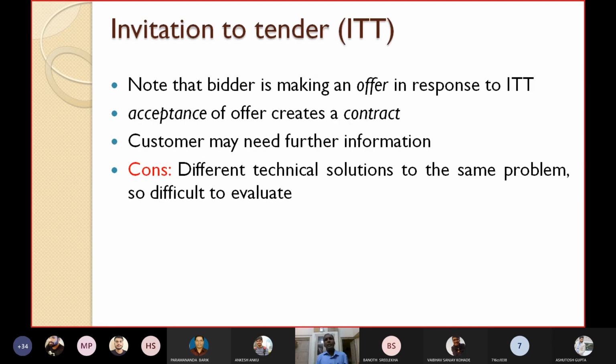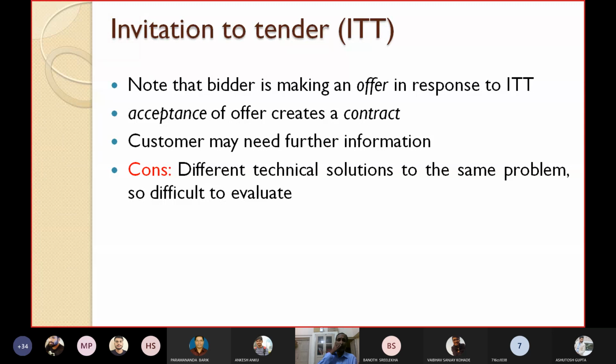So invitation to tender, this is quite easy. ITT, note that the bidder is making an offer in response to the ITT. Suppose the ITT is a product, we call that a document. Suppose that the bidder is making an offer in response to the invitation to tender, ITT.